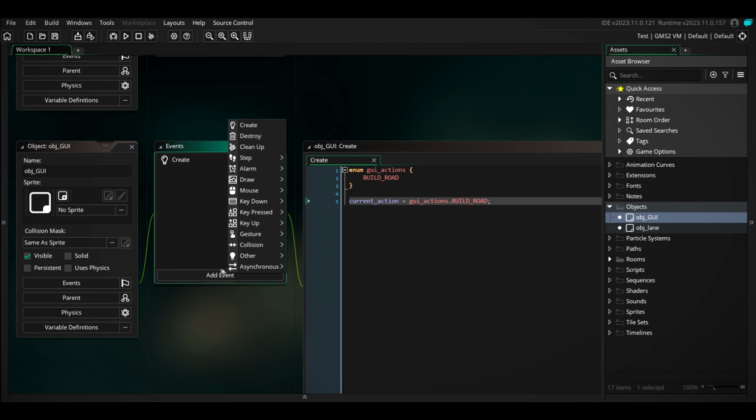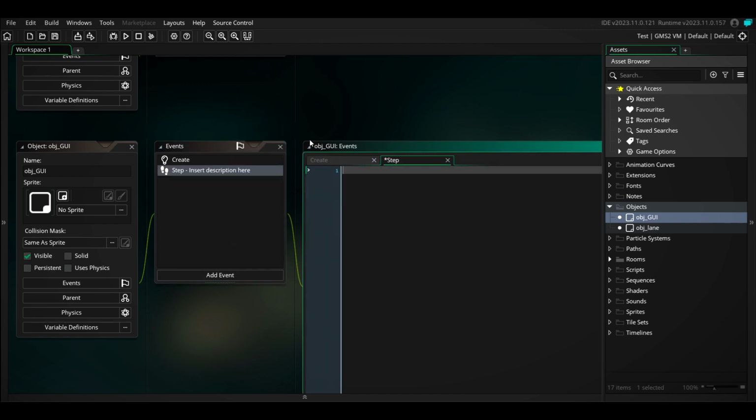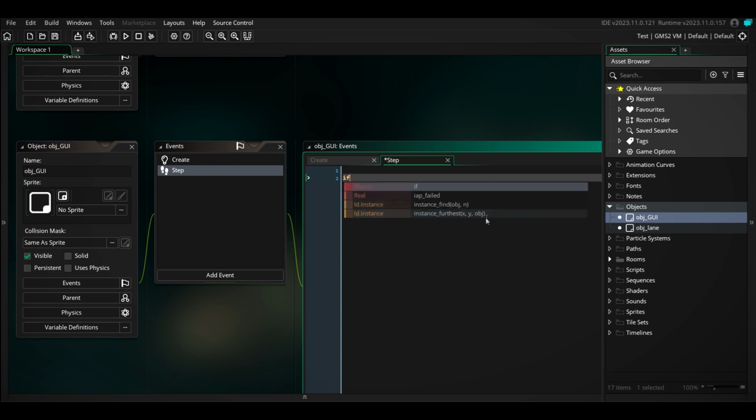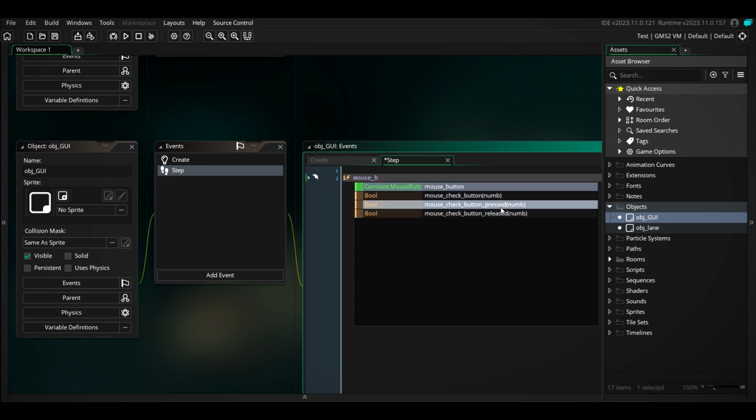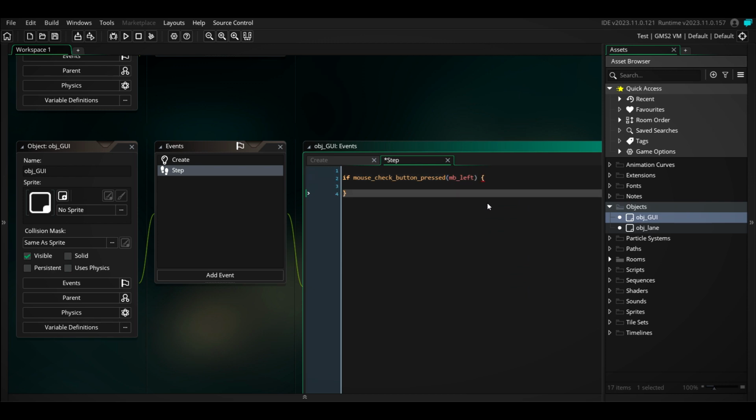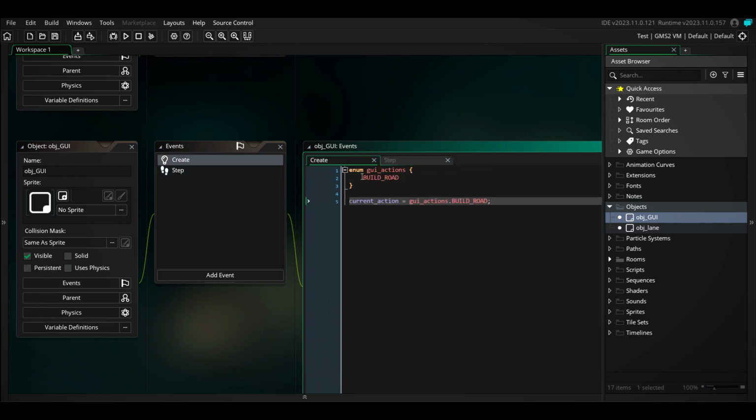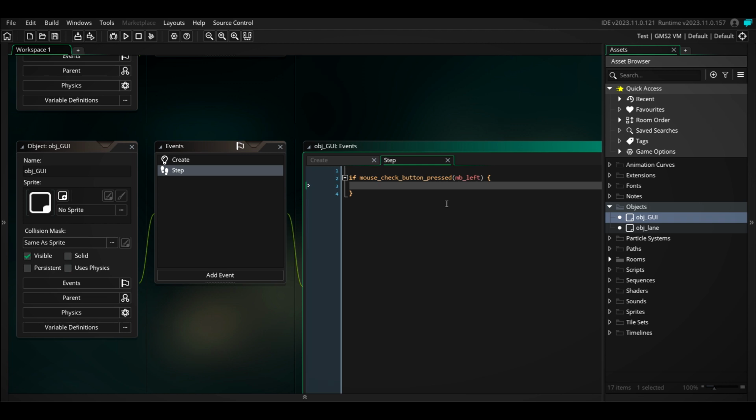So now we will go into our step event. Delete this, and then we say, if mouse button pressed left. So we're creating an event in which we can start creating a road, right? We will actually have two different states, because we need to go between none and build road. So we will have a null. We will actually do it like this, okay? Because once we go into the action of building the road, you go into one state where the road is being built, right? And then you go out of that state again, essentially. When we click the button, we say current action is equal to